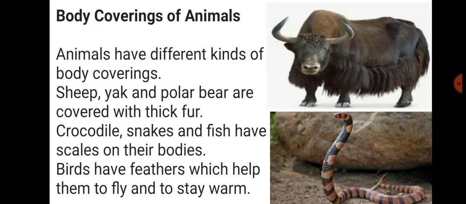Body coverings of animals. Animals have different kinds of body covering. Sheep, yak, and polar bear are covered with thick fur because thick fur helps to keep them warm in cool weather. Crocodiles, snakes, and fish have scales on their bodies. Birds have feathers which help them to fly and stay warm because feathers keep the birds warm.